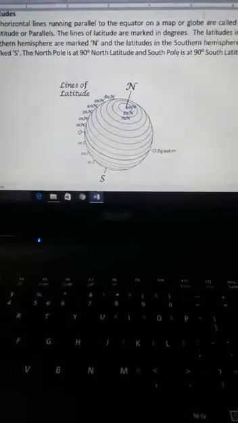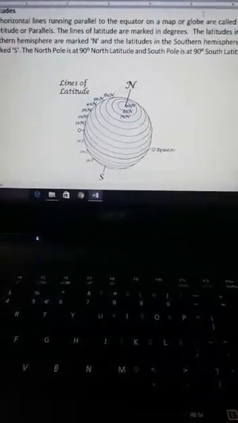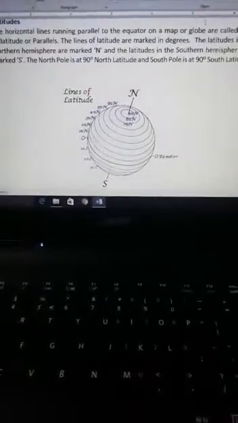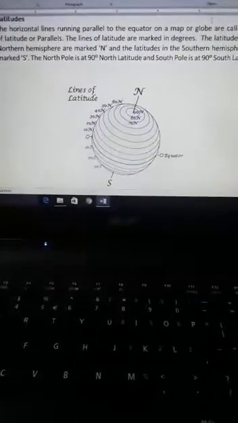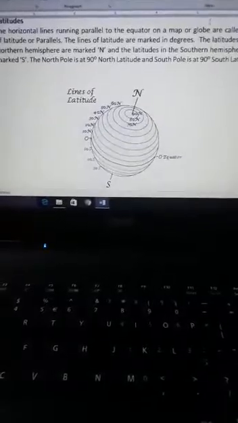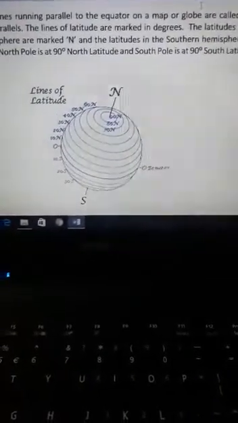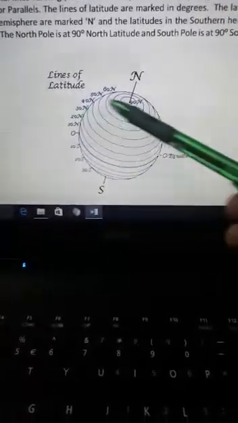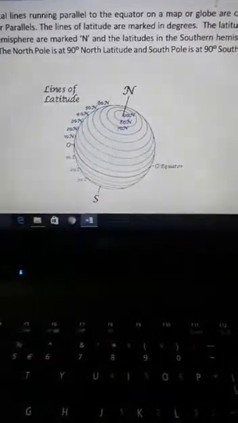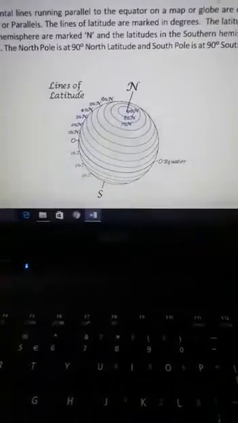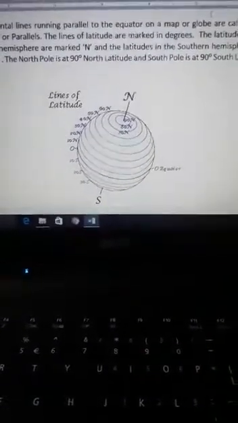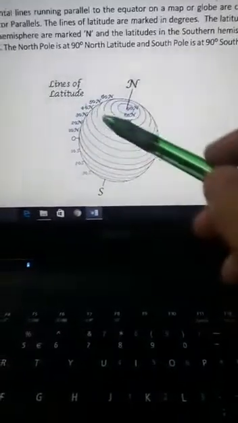Yesterday we discussed axis and equator, and today we are going to discuss the latitudes. What are latitudes? Latitudes are horizontal lines which run from east to west or west to east direction. As you can see in the diagram, these horizontal lines are parallel lines.